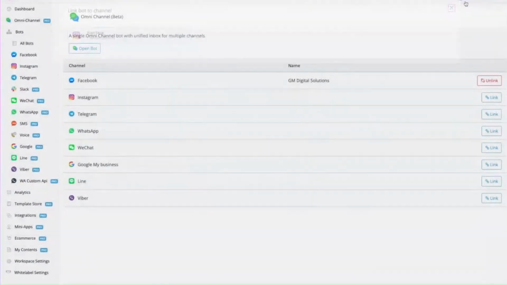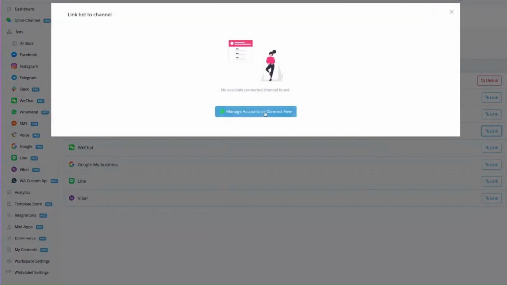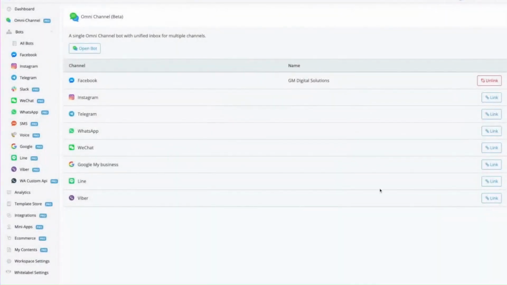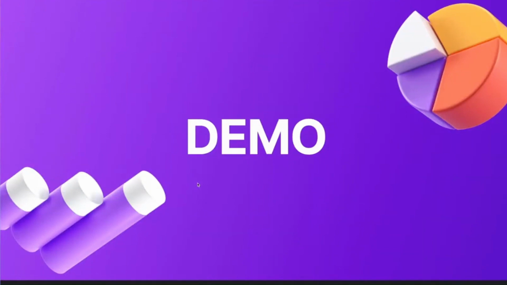If you create this bot directly in Instagram, then it will also count as one bot. So you can do the same with WhatsApp. You can do the same with Google My Business, this way. And so the Omni channel will be considered as one bot, and every workspace will have one Omni channel. Okay, so now let Mark do a quick demo about the Omni channel, and then we will move to the episode mode deal updates.